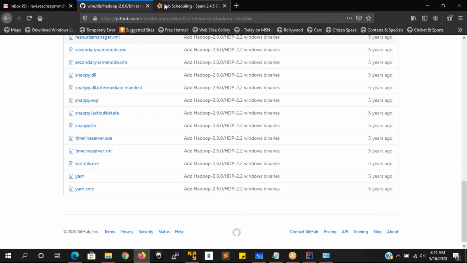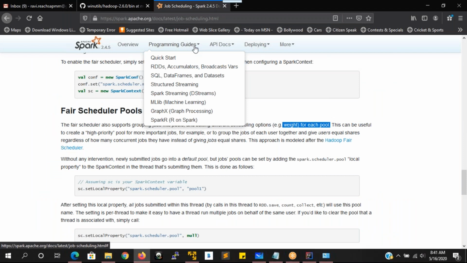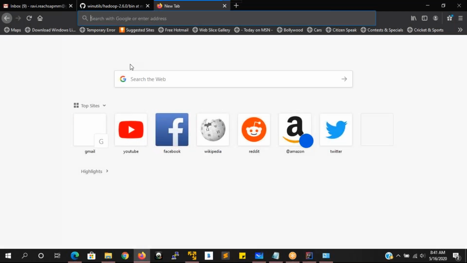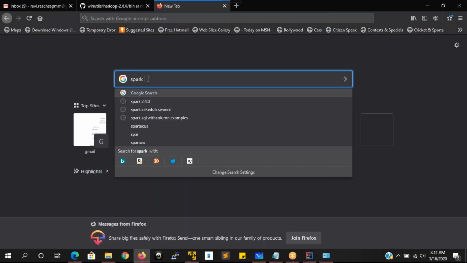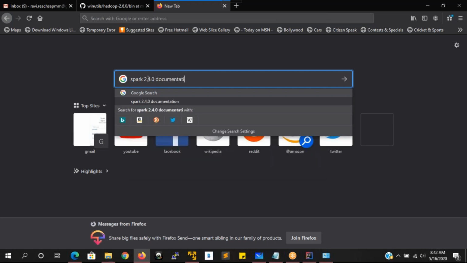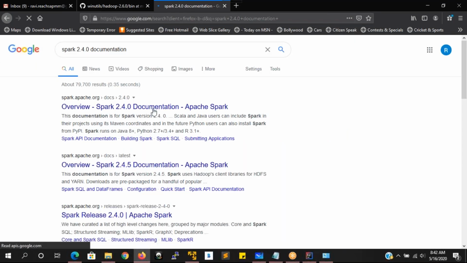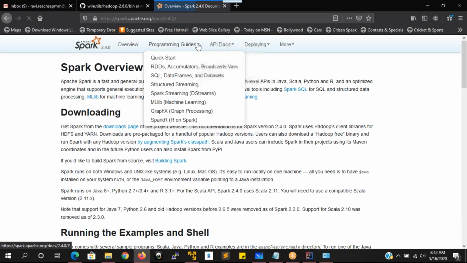Let me go and open here. Let me show you one thing here. Programming guides. This is 2.4.5. I don't want to go with the 2.4.5. I want to go with the Spark 2.4.0 documentation. Like this also, you can directly go to that. We'll go with some different navigation, but here directly you can type spark.apache.org in Google and you can go directly to your documentation.